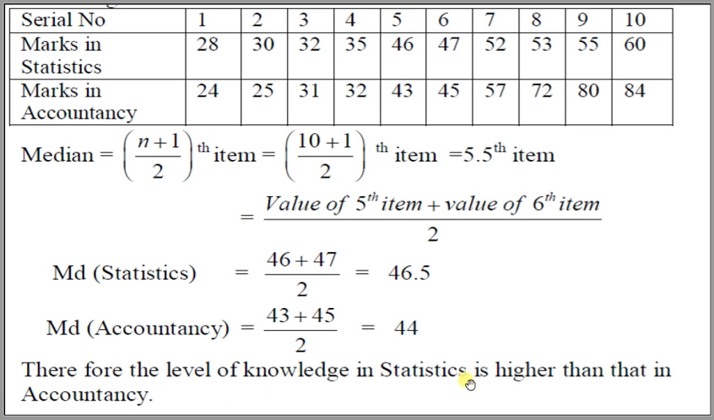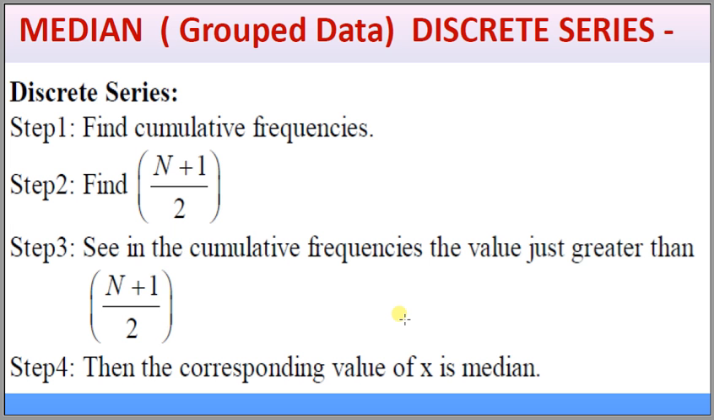Therefore, the level of knowledge in statistics is higher than accountancy, because the median marks of statistics are higher than the median marks of accountancy. That's why statistics knowledge is higher than accountancy knowledge in the students.